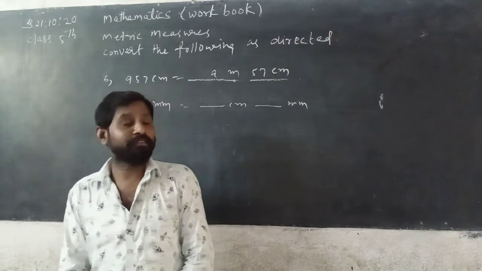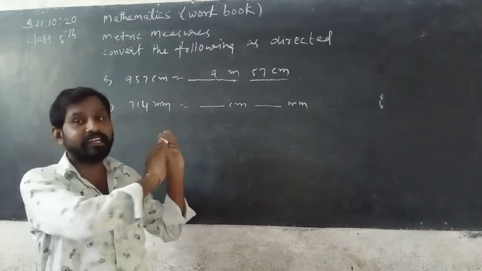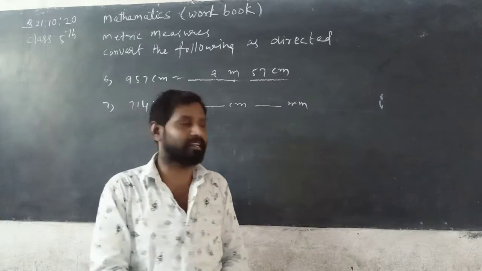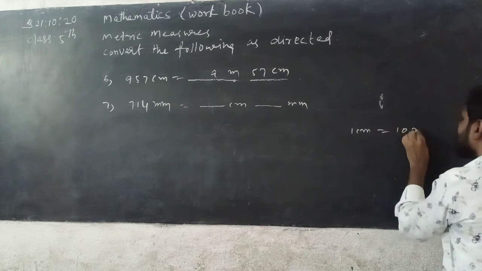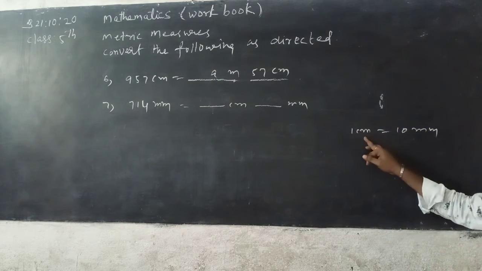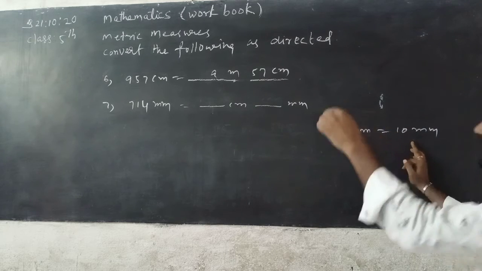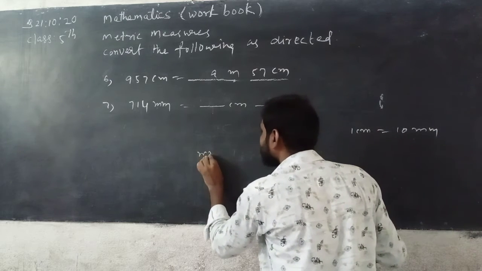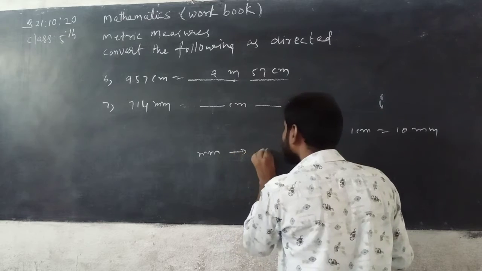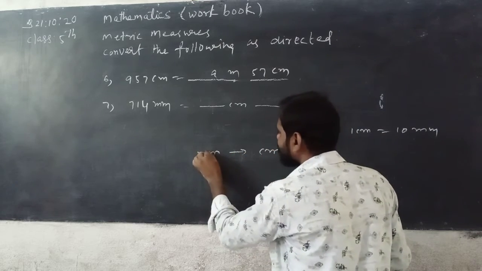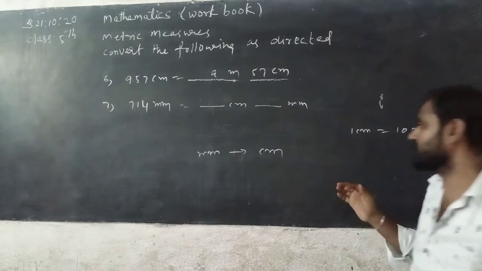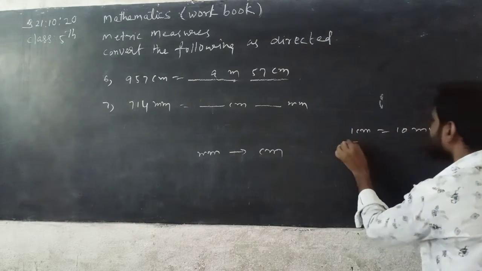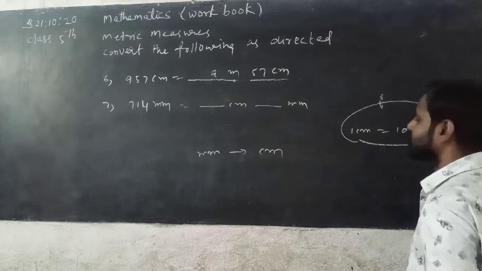Millimeter is converted into centimeter, means 1 centimeter is equal to 10 millimeter beta. Here millimeter is converted into centimeter, means smaller units to bigger units. So I have to take division by 10 because 1 centimeter is equal to 10 millimeter.